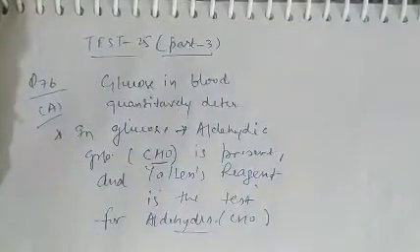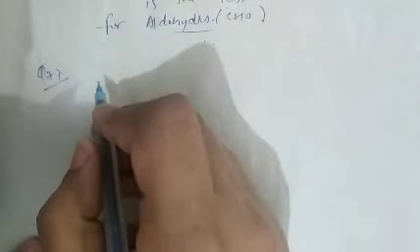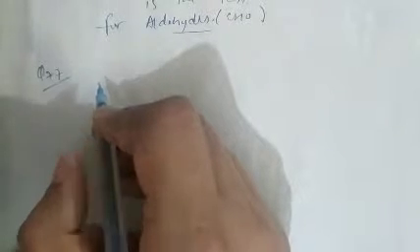See question number 77. The question is, in polysaccharides, the linkage connecting monosaccharides is what?